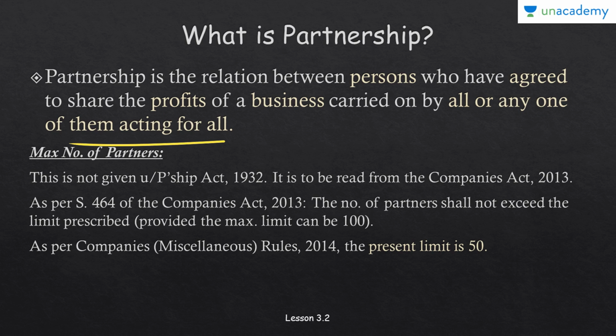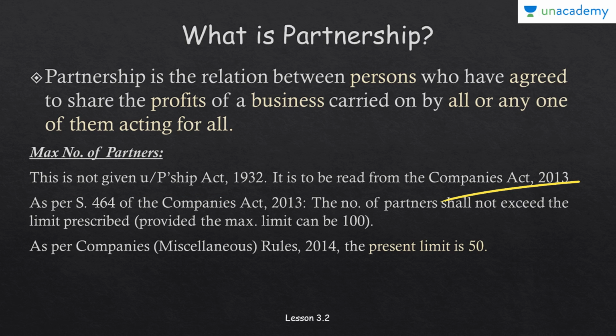Now there is a question: what is the maximum number of partners that can be there in a partnership firm? This is not answered in the Partnership Act 1932. However, it has to be taken from the Companies Act 2013.